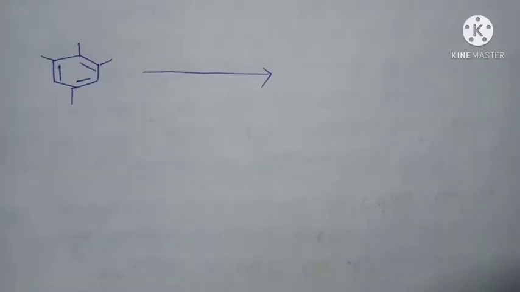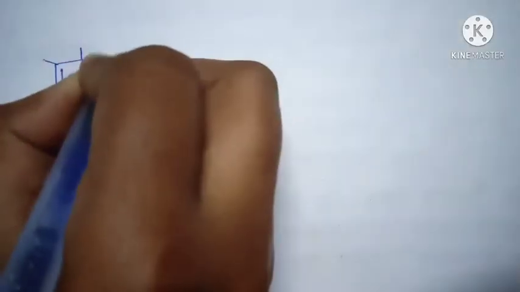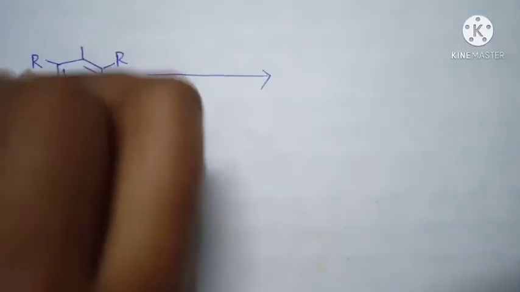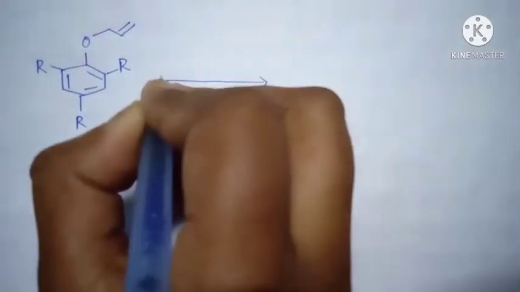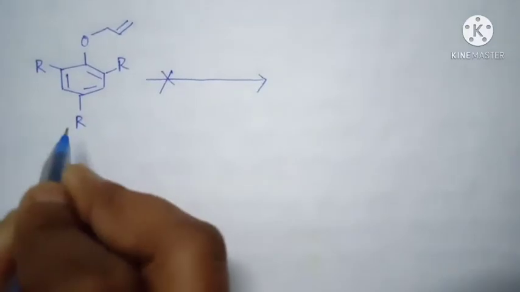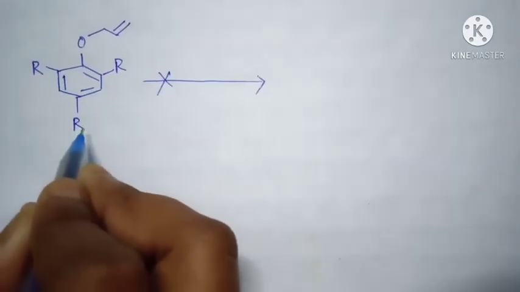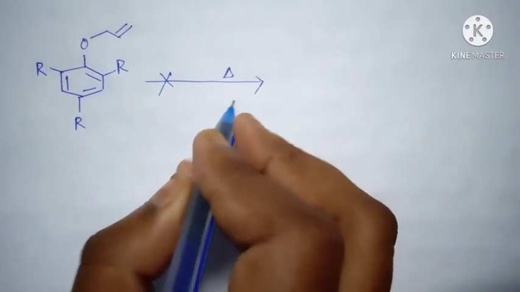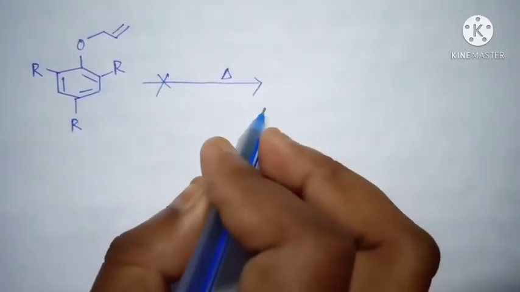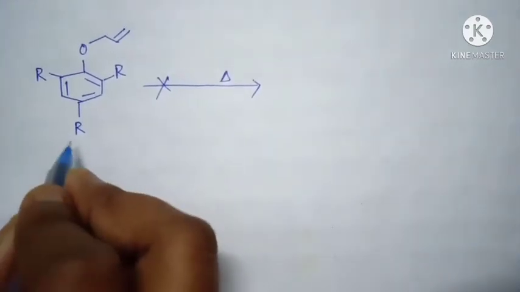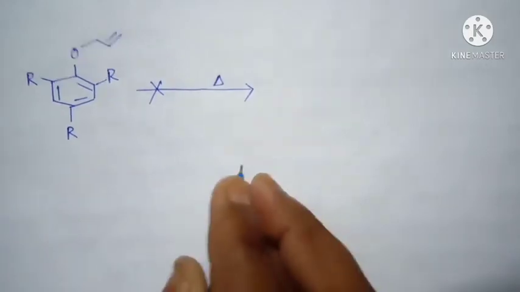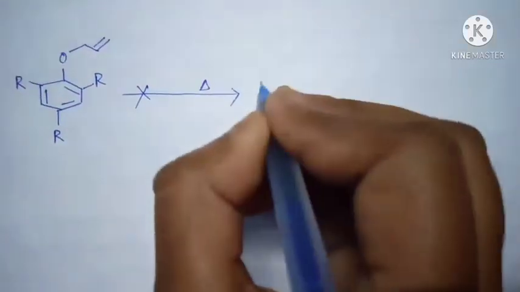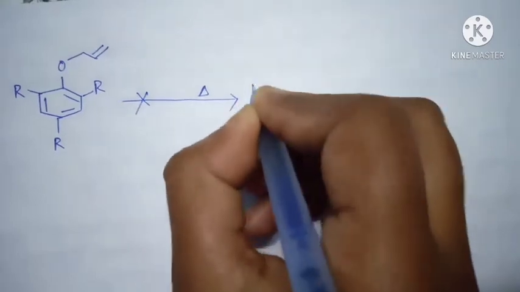And the last thing is, if I block the two ortho positions and the para position also, in this case no reaction occurs. If this substrate is given heat, then there will be no Claisen rearrangement or any other rearrangement, because if this substrate is given, then the first step of this reaction can be done.